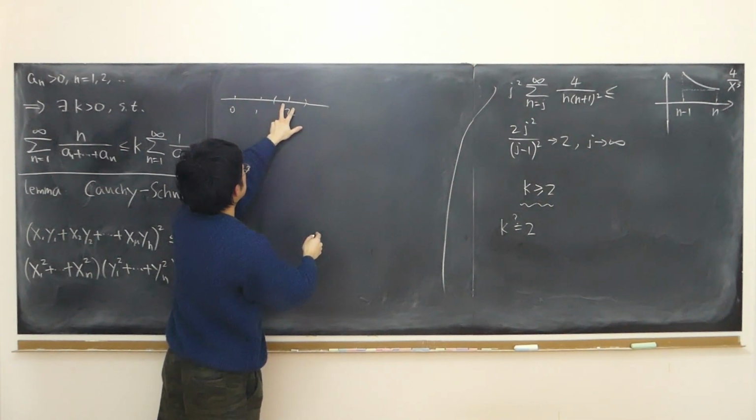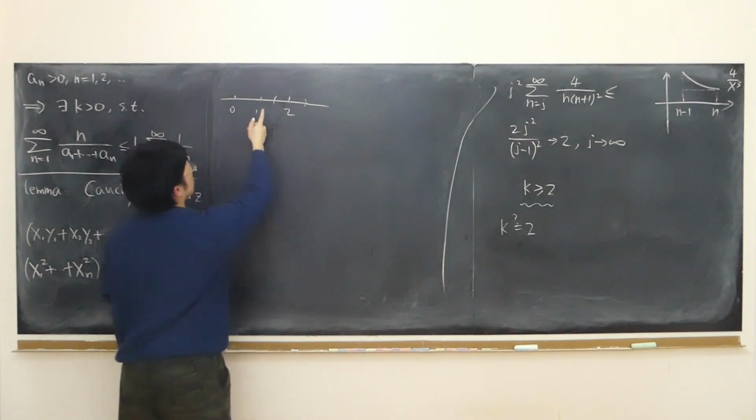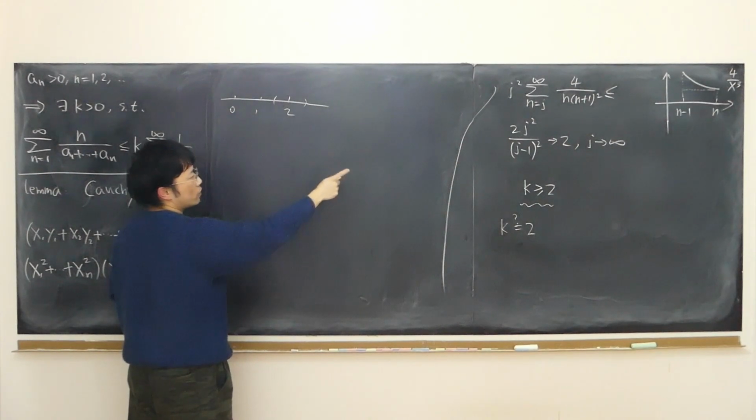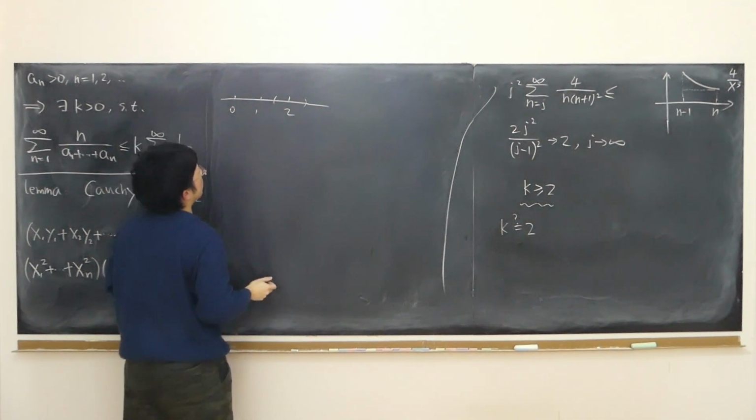In other words, after a certain j, every aj has to be close enough to 2, bigger than 1.